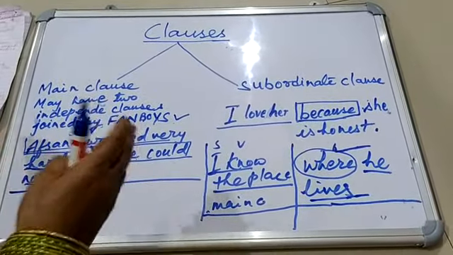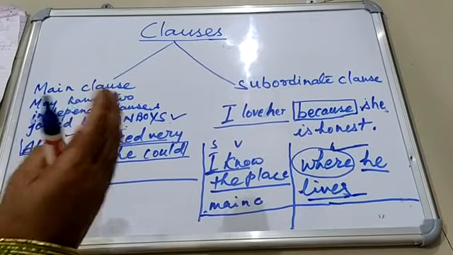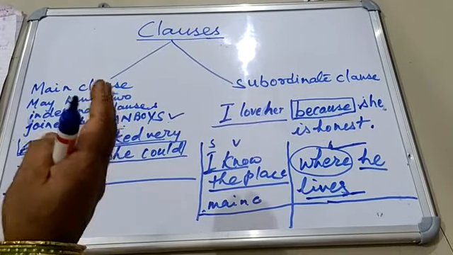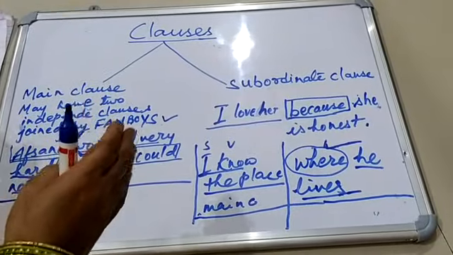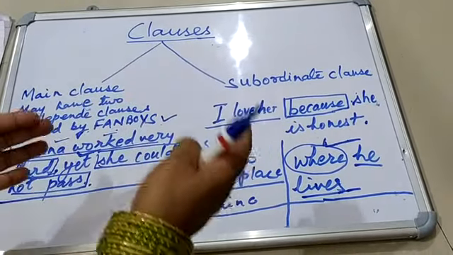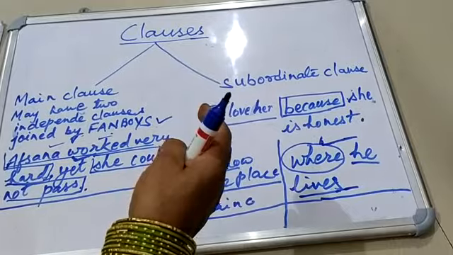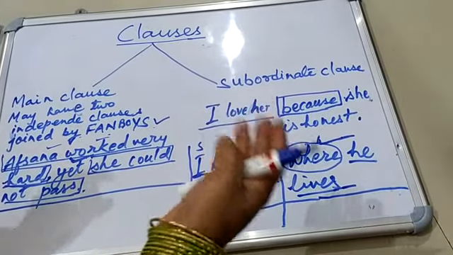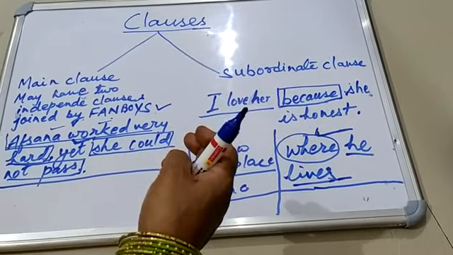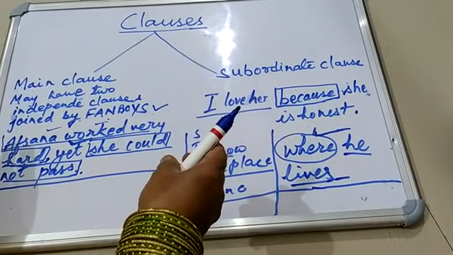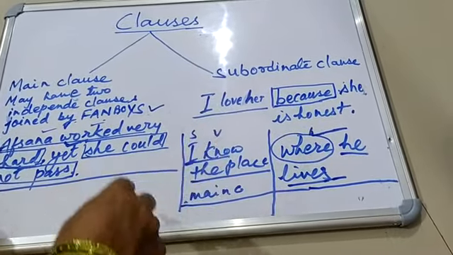When they give complete sense, it is independent, not relying on another group of words, and then it is a main clause. And when it is dependent on another group of words, then it is a subordinate clause. Clauses have two types, main clause and subordinate clause.